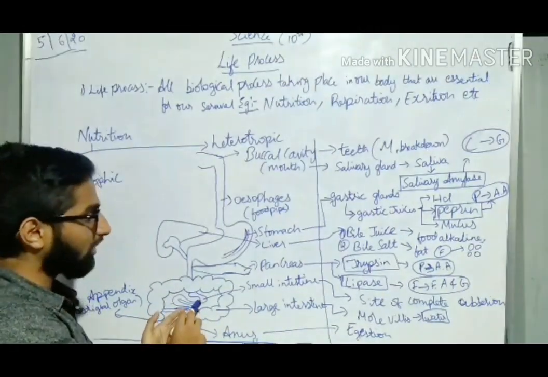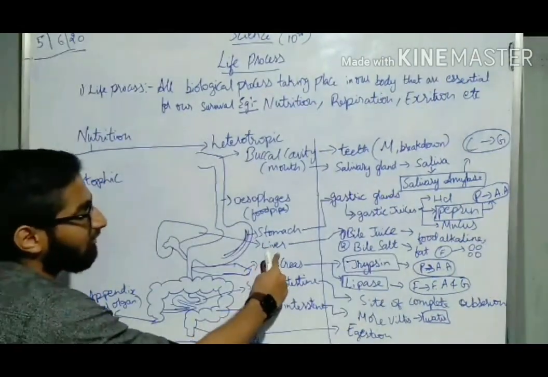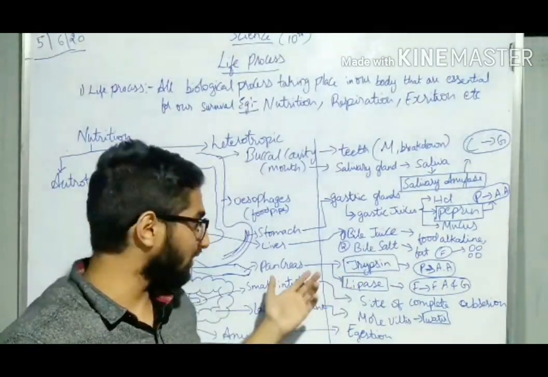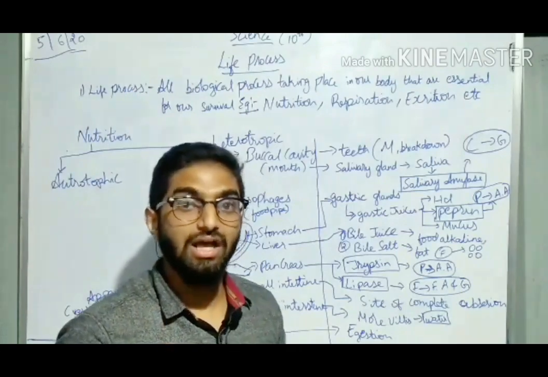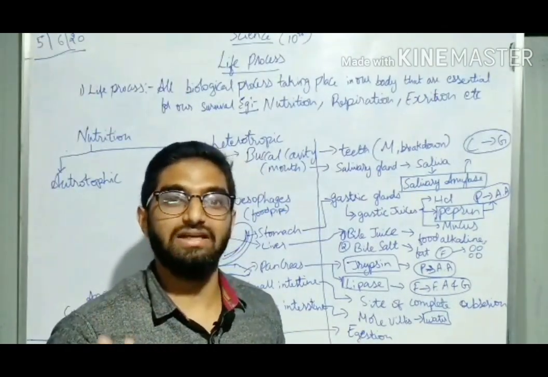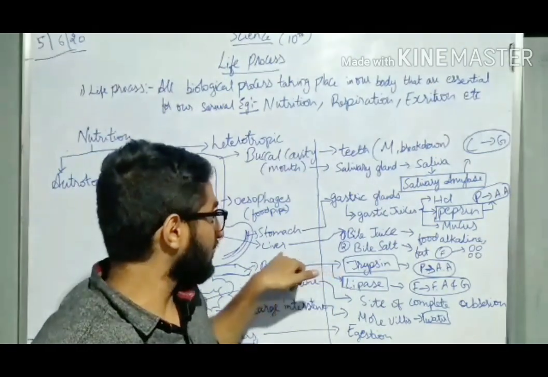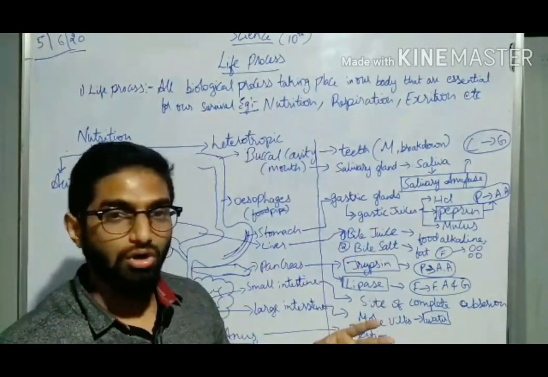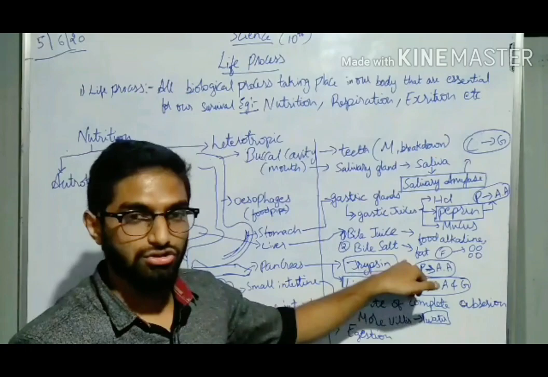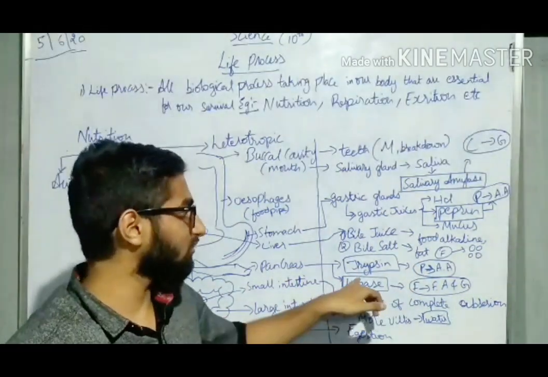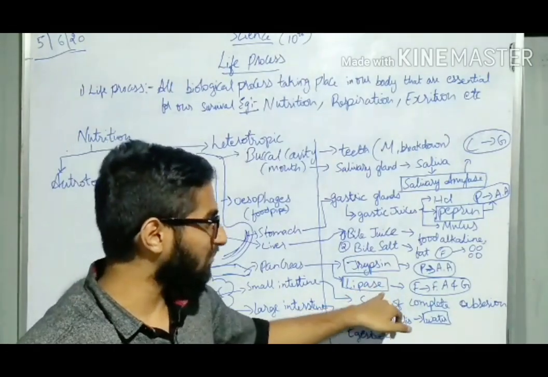Before going to the small intestine, you have the liver and pancreas. Now what do the liver and pancreas do? Liver and pancreas both are glands. As I told you, glands secrete hormones or other enzymes. So the liver will secrete bile juice and bile salt, and your pancreas secretes two more enzymes, trypsin and lipase.